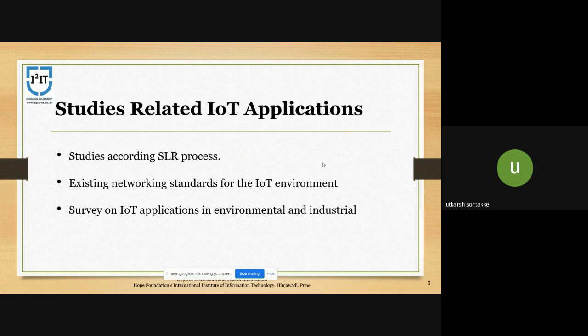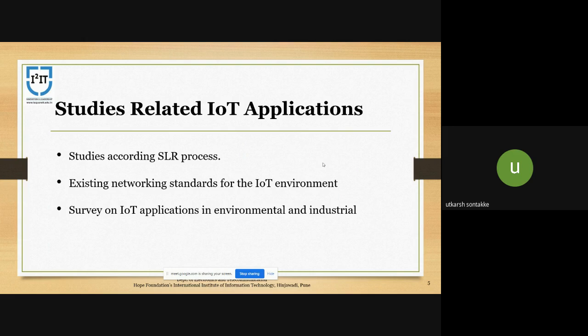The study of IoT applications was done by the SLR process, that is, systematic literature review. So, what is a systematic literature review? It is simply a literature review that collects and critically analyzes multiple research studies through a systematic process.